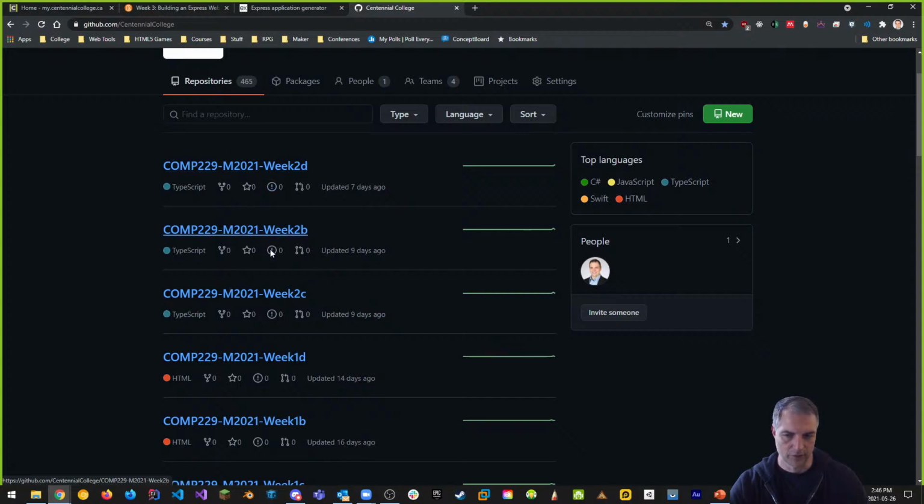GitHub repositories. So you could always use the repositories I share with you to help you. That's why I'm sharing it with you. I'm not sharing it with you because I don't want you to use it. I'm sharing it with you because I intend for you to use it. So any code that I share with you is fair game, as an example, but the content has to be your own. So please make sure that your content is your own. So I got these 3 examples.